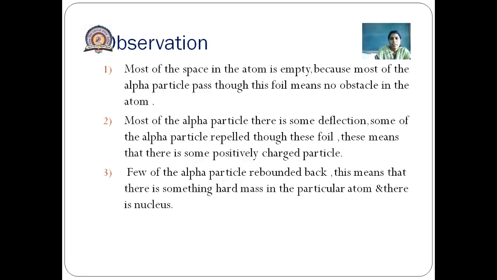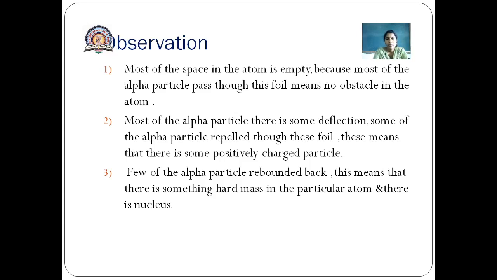Now the main conclusions. The first conclusion is that most of the space in the atom is empty, because most of the alpha particles passed through the foil, meaning there is no obstacle in the atom. The second is that some alpha particles were deflected, repelled by the foil.